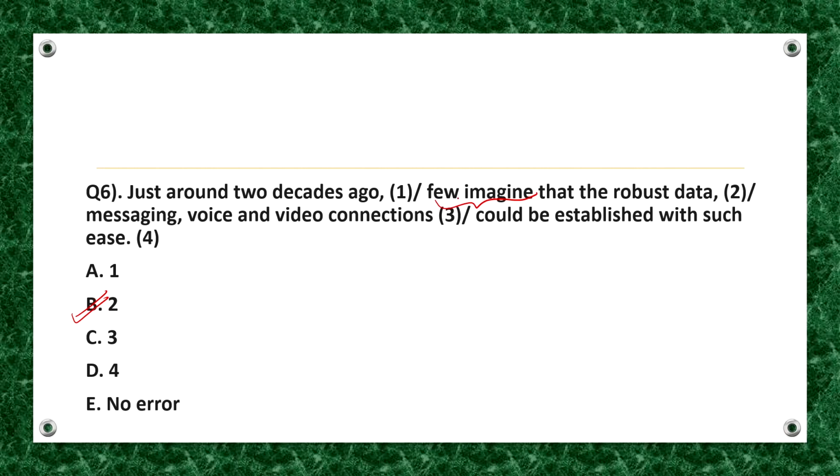So, we need to replace few imagine with few could imagine. The modal is required to express possibility here. So, the correct answer is option B. The correct sentence should be: just around 2 decades ago, few could imagine that the robust data, messaging, voice and video connections could be established with such ease.